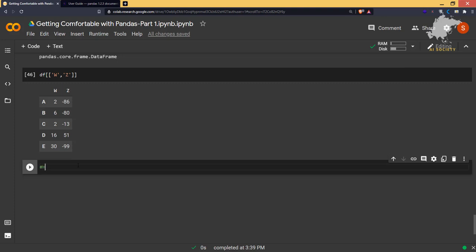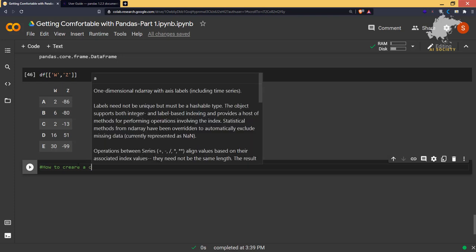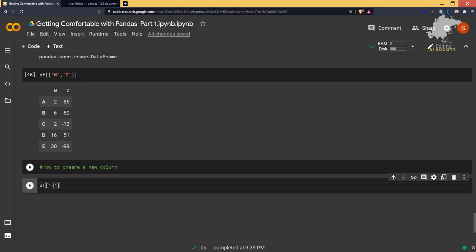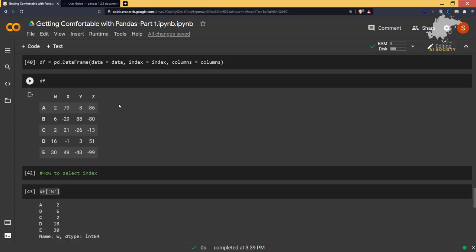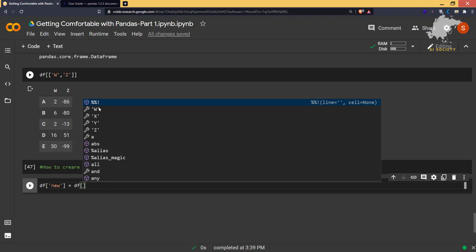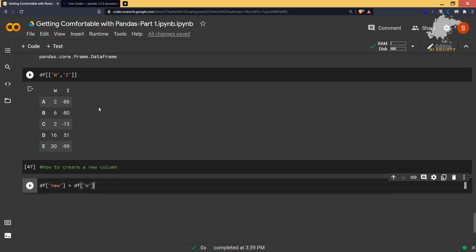And now how to create a new column? If we want to create a new column for the data frame, let's say we want to name it new. What you have to do is imagine that that column is already there, and you'll say df of new, and you can make a new column based on the other existing columns. Let's say df of w plus df of y.